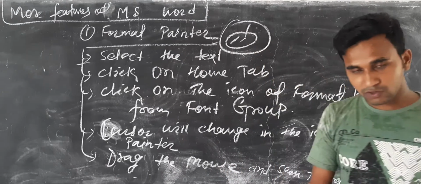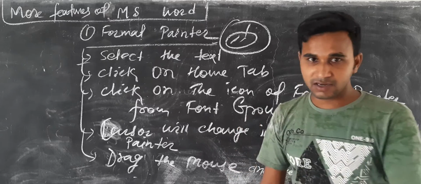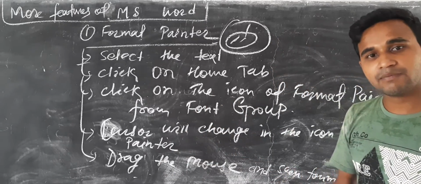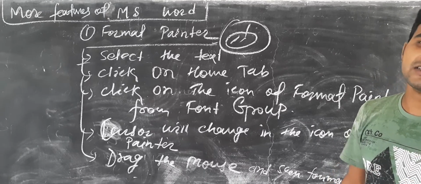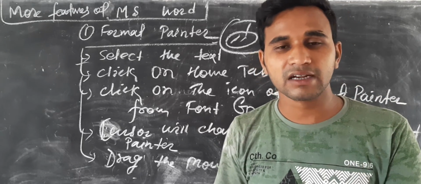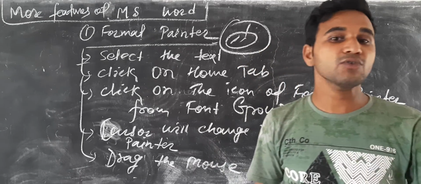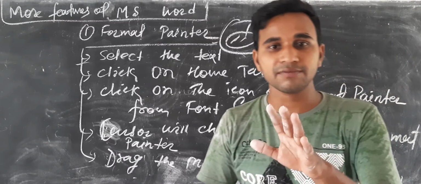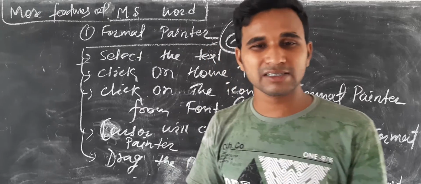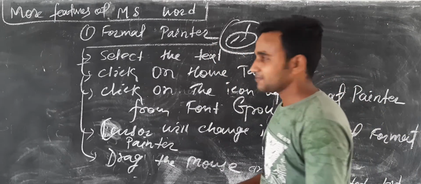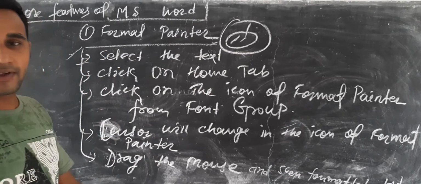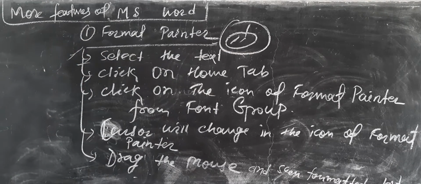Now suppose you have used the format painter tool, how do you exit from it? How to deselect the format painter tool. This is very simple. You can directly click on the ESC key. That is a special key of the keyboard. And earlier you know about this one. The keyboard has 5 types of keys: number keys, alphabetical keys, special keys, arrow keys, and so on. Okay, next thing. So this is the format painter tool.